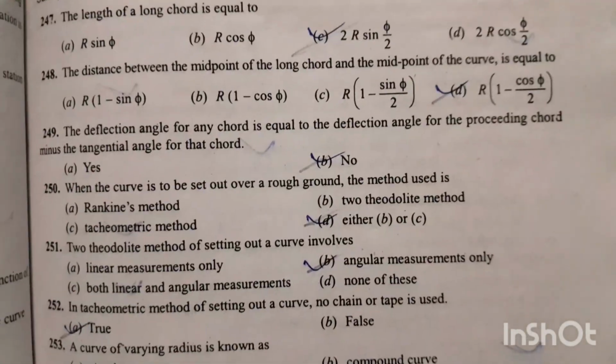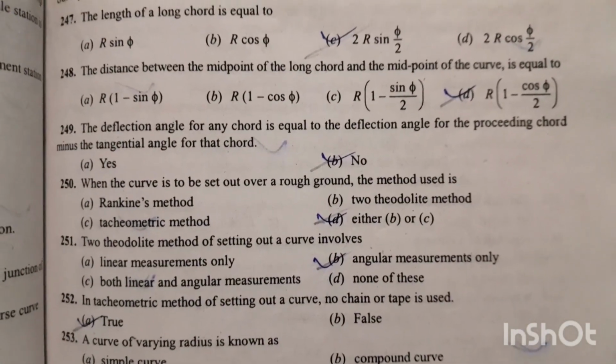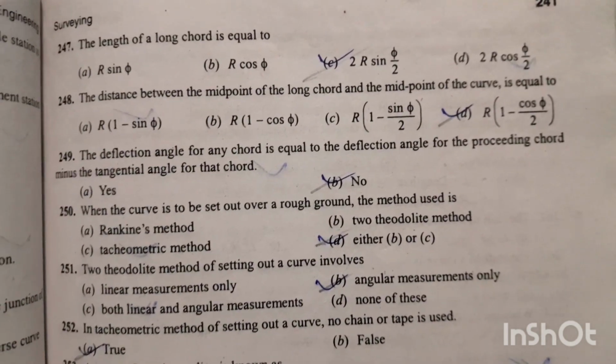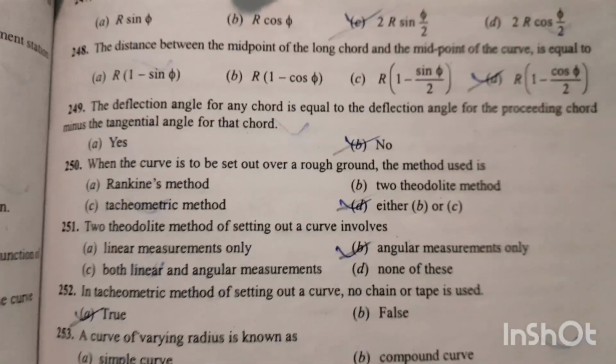Question number 249. The deflection angle for any chord is equal to the deflection angle for the preceding chord minus the tangential angle for that chord. Option number B is the right answer.